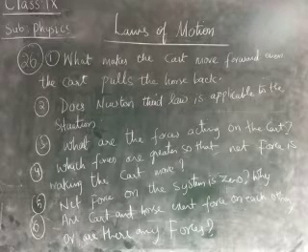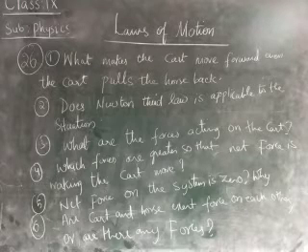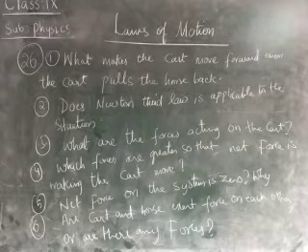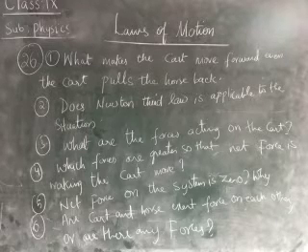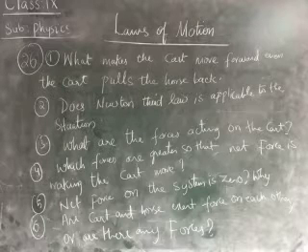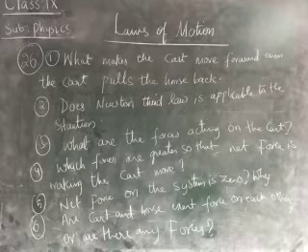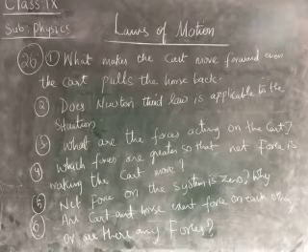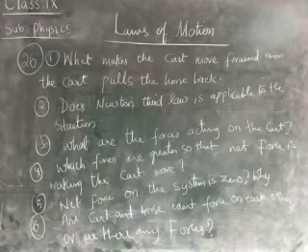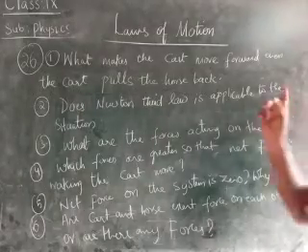Therefore, what are the questions that we are getting here? What makes the cart move forward even though the cart pulls the horse backward? That means even though the cart is pulling the horse backward, the horse is not coming back. What is happening? Next, is Newton's third law applicable to this situation or not?